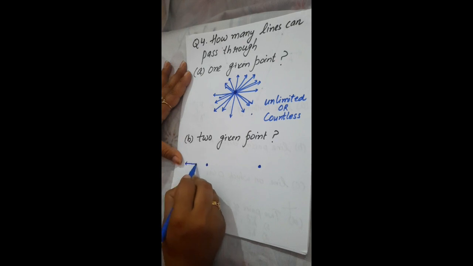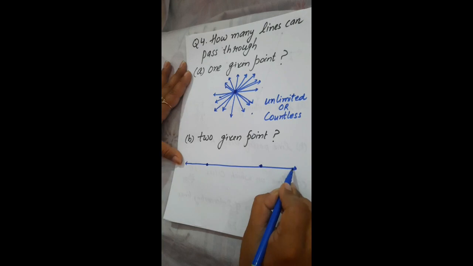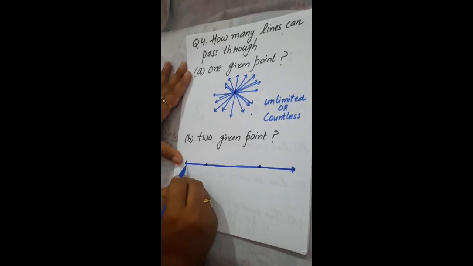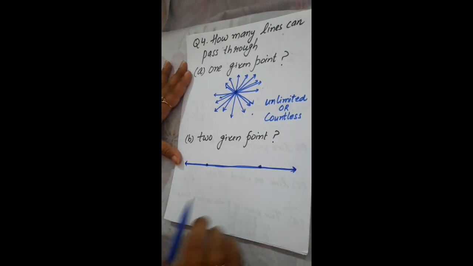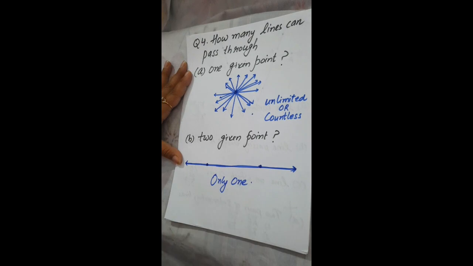So let's start from this. If I start from this, we have only one possibility. You can draw only one line. So the answer is only one.